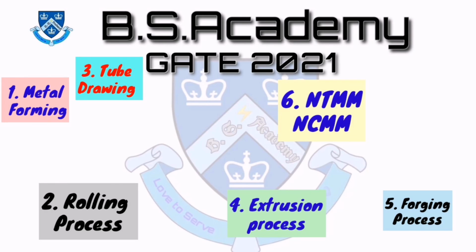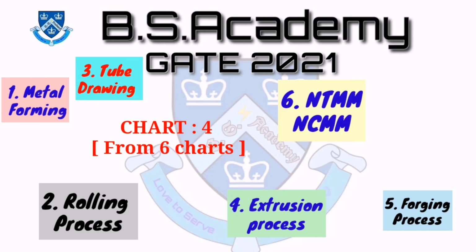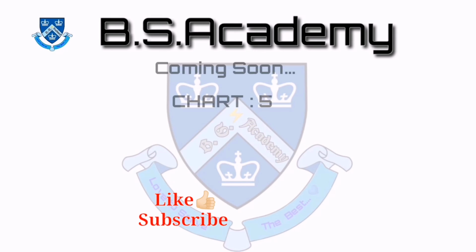So this is all about the fourth chart of production technology, in which the first one is the flow stress, then after rolling, then extrusion, then forging and tube drawing, as well as all the non-traditional machining methods we have included in this chart.